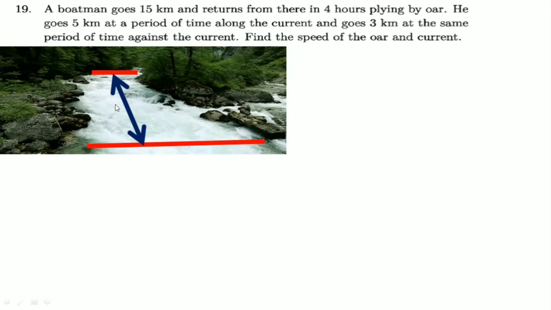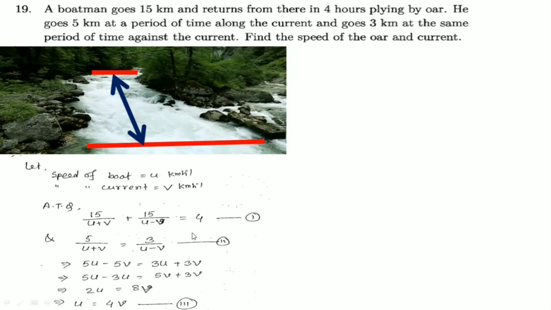Understand from this picture: if the boatman goes from this point to that point, he goes along the current, and when he returns he goes against the current. So the total time for going along the current and against the current is 4 hours.